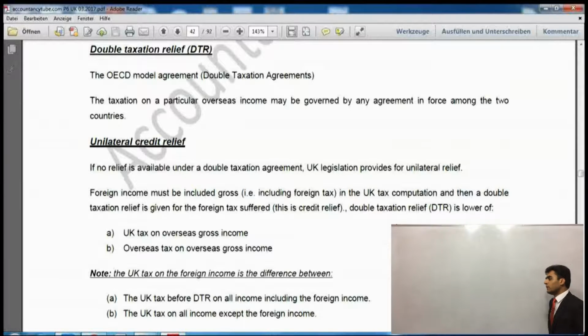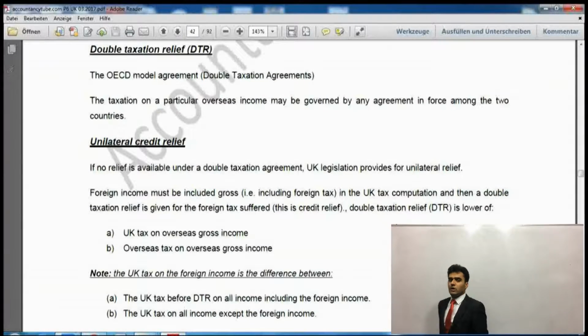Now this would be the difference between what tax we shall pay in the UK. That is how double taxation relief works. Simply think that when the same amount is being charged twice in two countries, the UK government gives some relief.